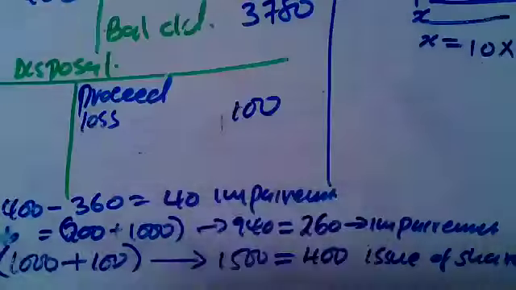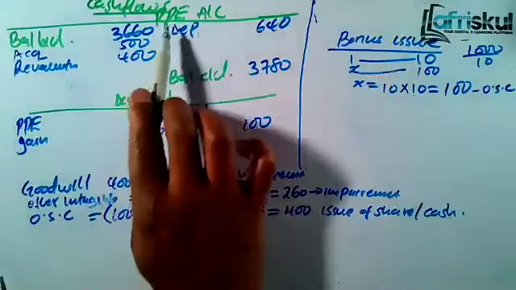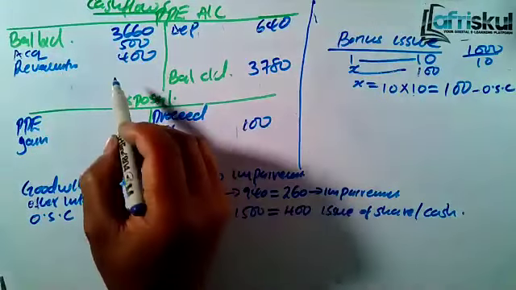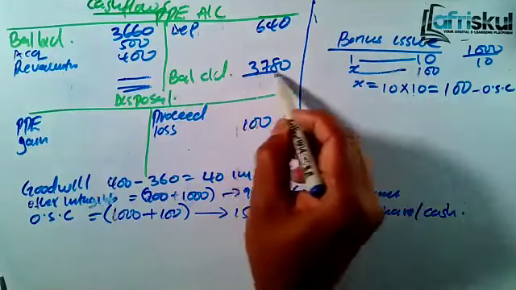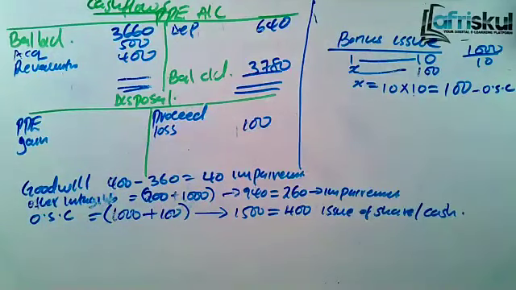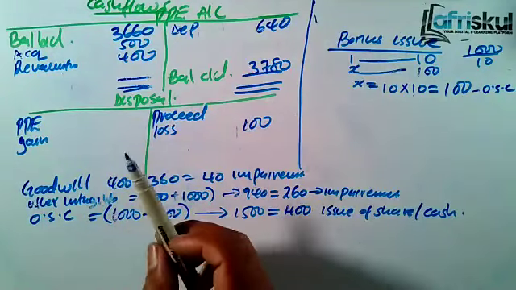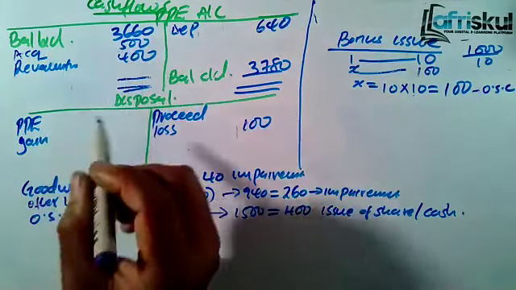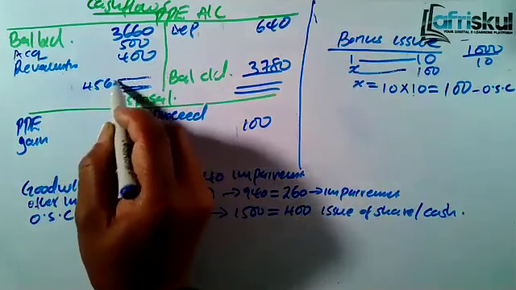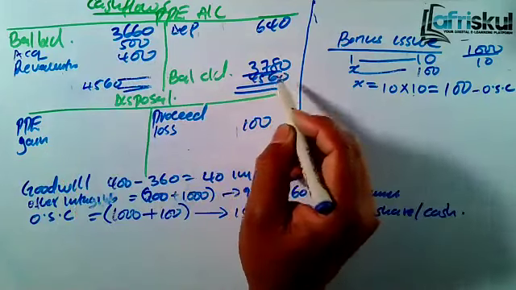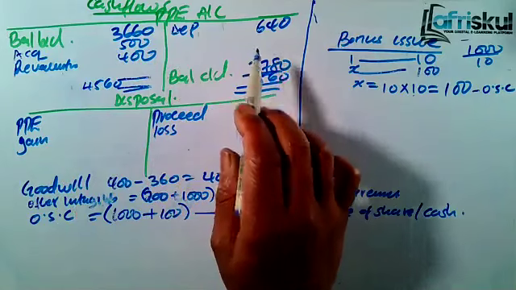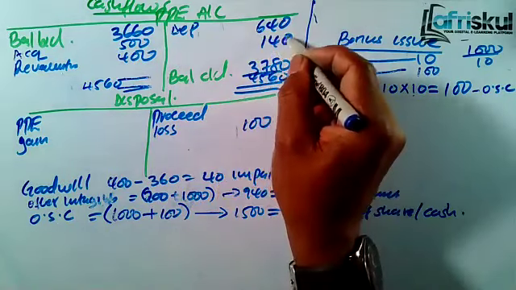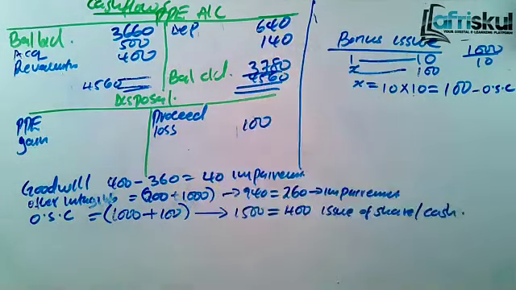First of all, let's close what we have already opened. We had already opened the PPE account. Now let's close that account. I think this side is more. 660 plus 900, you get 4,560. So that means you have a balancing figure here. It has decreased by how much? 140.